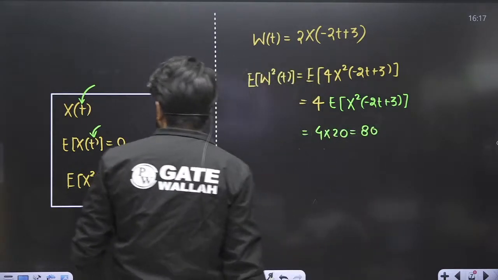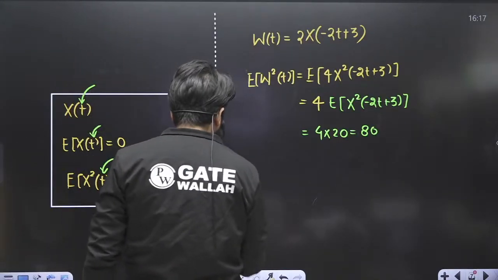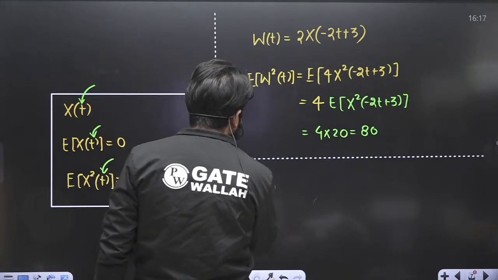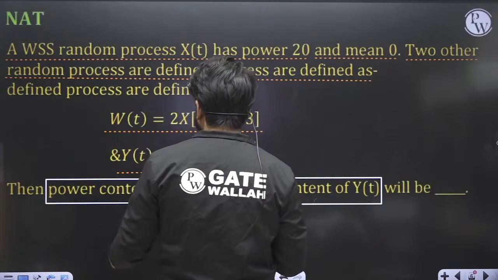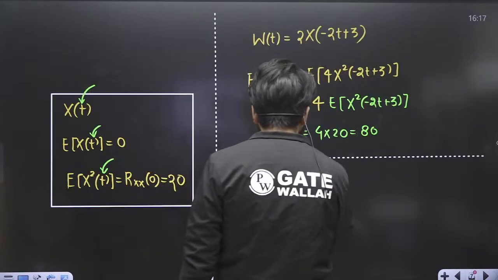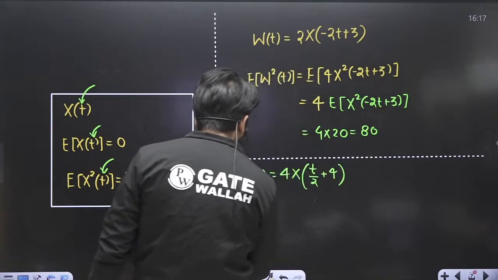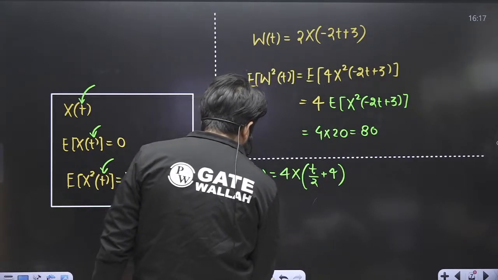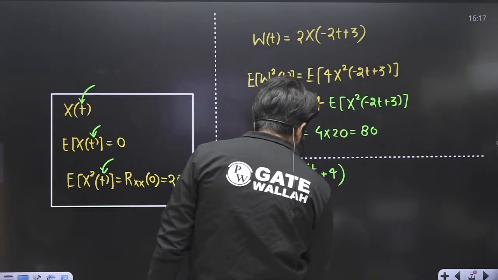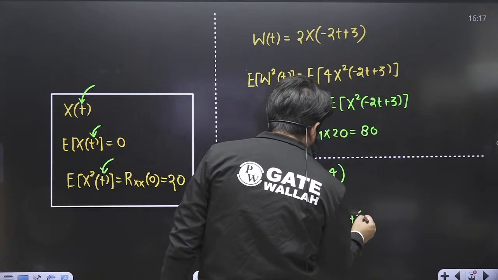Now let us solve the second one. That was w of t. Now y of t was mentioned as 4 x of t by 2 plus 4. If you want to calculate expectation of y square t, this becomes expectation of 16 x square of t by 2 plus 4.